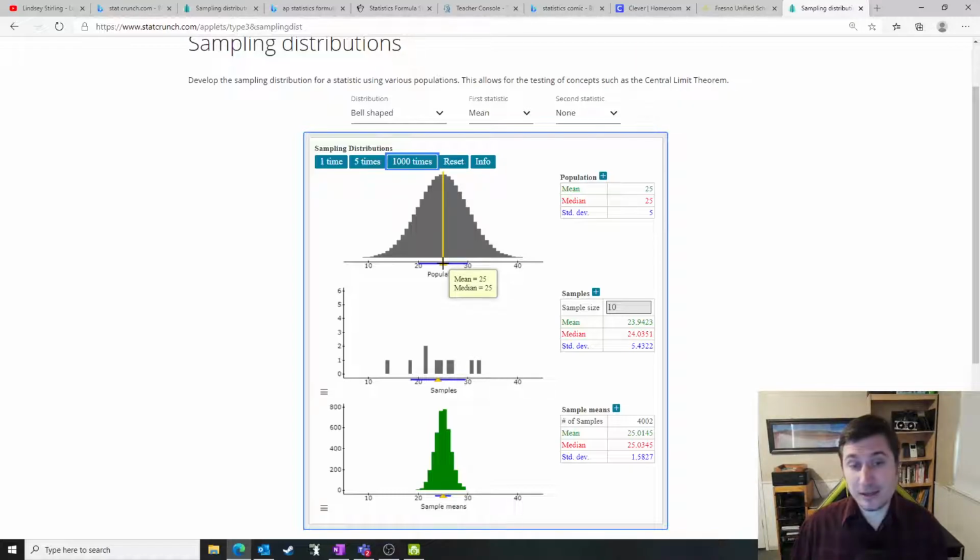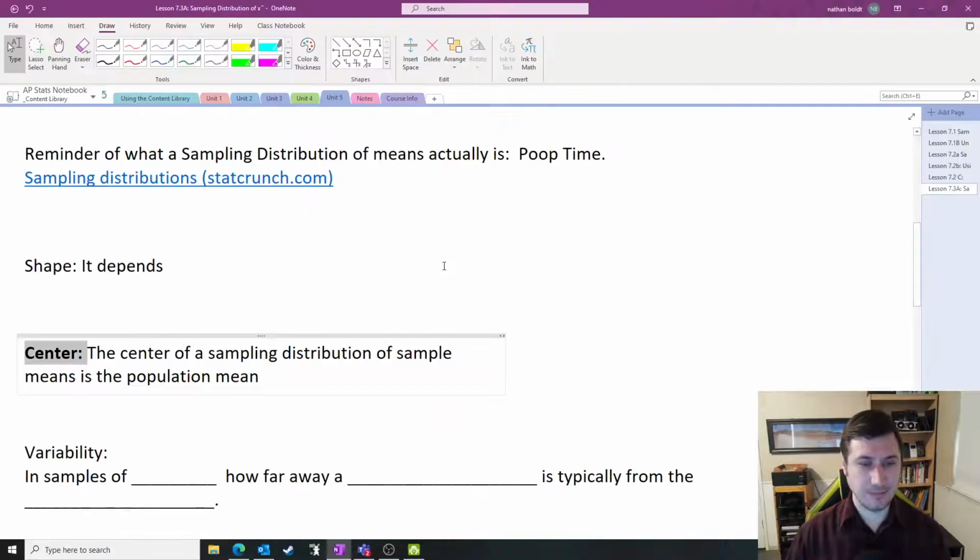A very similar idea with proportions, because the mean of the sampling distribution was the population proportion. But that's just because we were interested in proportions. An easier way to connect it is maybe to say, instead of population mean, say population parameter.